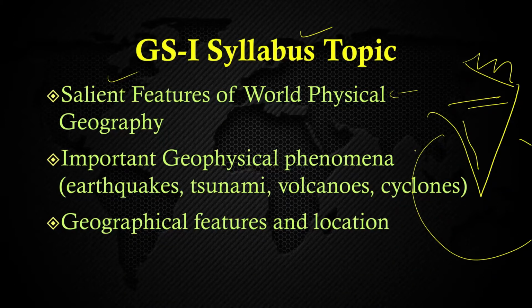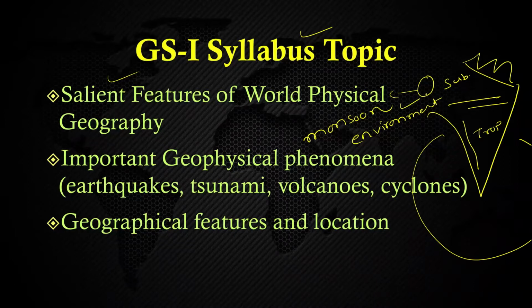But in India's physical geography there are certain more features, like we have the monsoon, that is also a specific and salient feature of Indian physical geography. The environment, why is the environment a unique thing here? Because we are getting the tropical climate, and we are getting the subtropical and temperate climate also. So that is also a unique position which belongs to India only. India is the land where the Thar desert is also there, isn't it? The Thar desert is there, and the wettest place on earth is also there, that is Cherrapunji and Mawsynram.